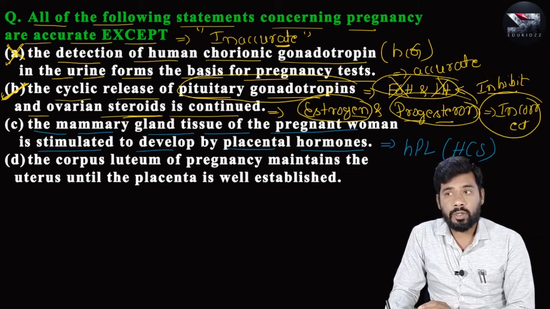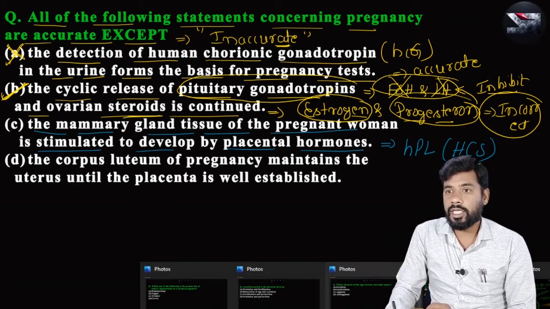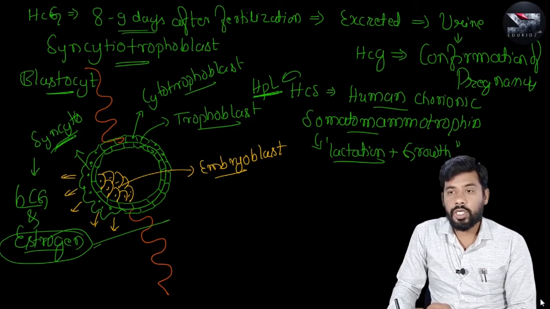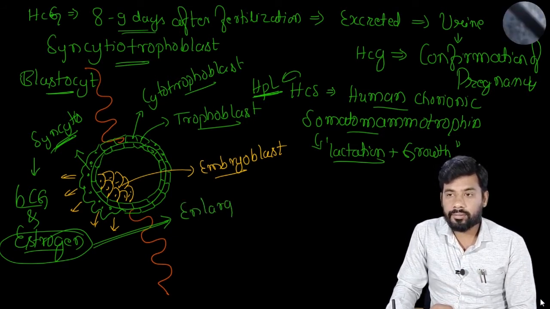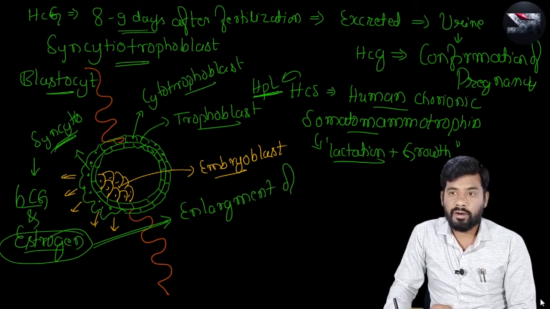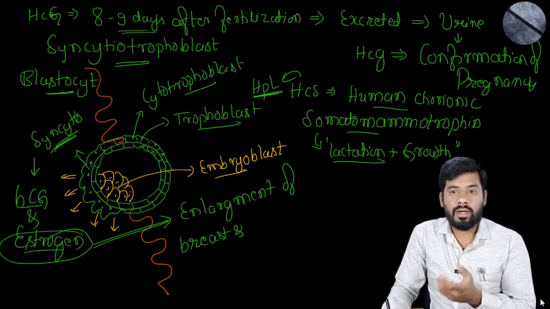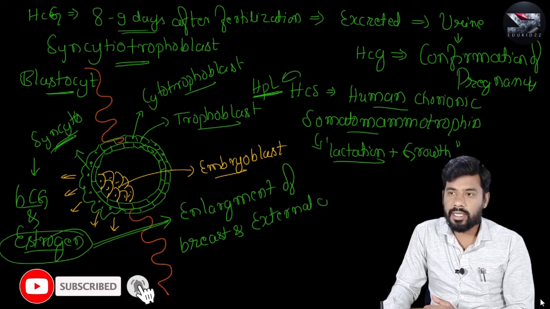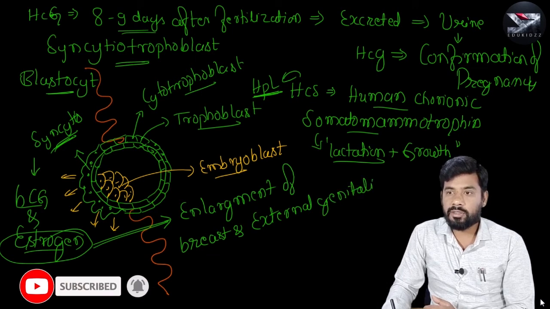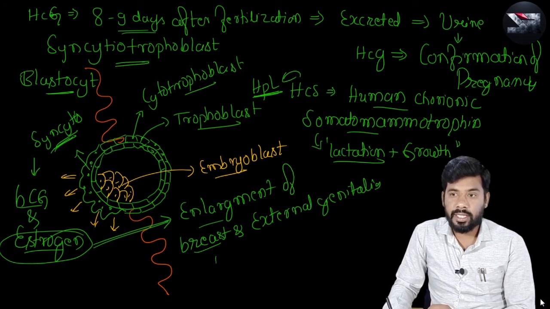Not only human placental lactogen, another main hormone, which I have just explained, is estrogen. You need to remember this. Estrogen is one of the important hormones that helps in enlargement of the breast or mammary gland, enlargement of external genitalia, and enlargement of the ducts within the breast.